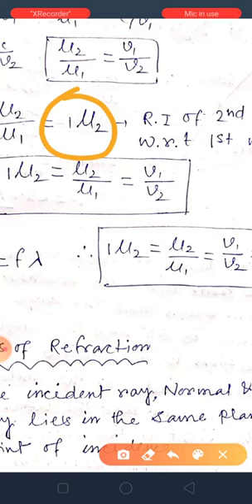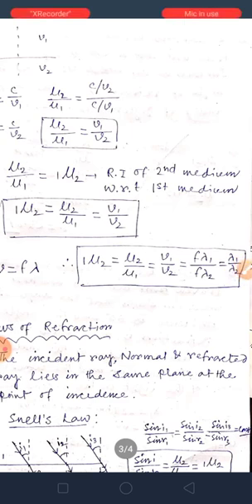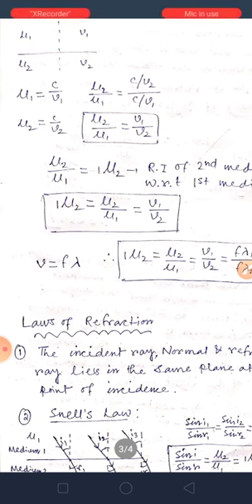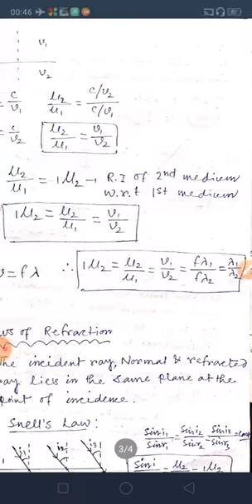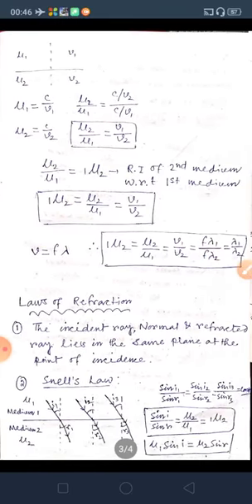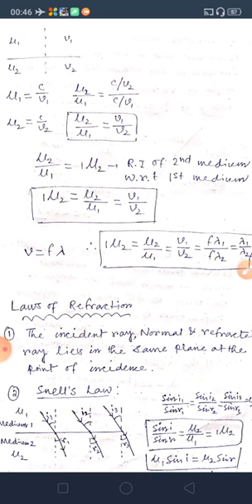Or mu2 by mu1 can be written like that. What is it? It is the refractive index of the second medium with respect to the first medium. Okay, mu2 by mu1 you can also write like this, that is called the refractive index of the second medium with respect to the first medium. First you have to write 1, not 2, don't make any mistake like that. First 1, then mu, then 2, that means the refractive index of the second medium with respect to the first medium. Okay, so mu2 by mu1 is equal to v1 by v2. From here you are getting this term.